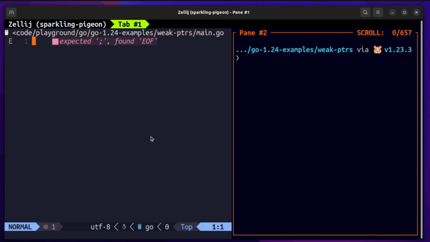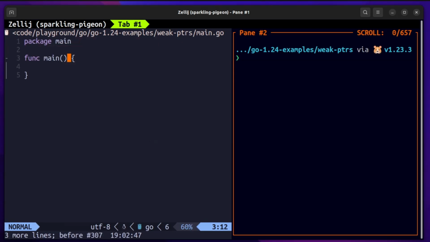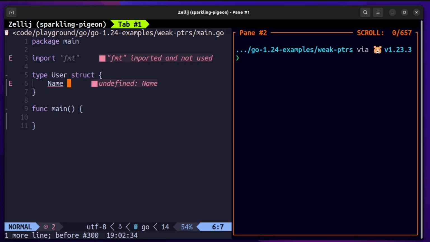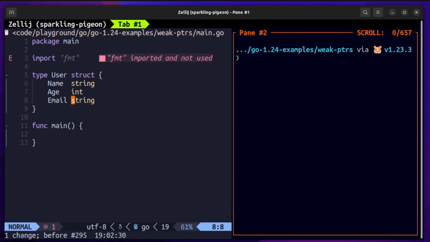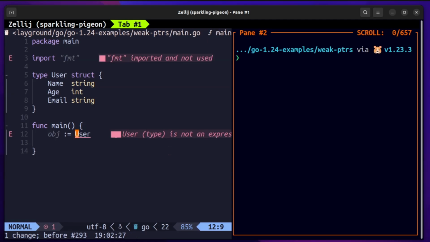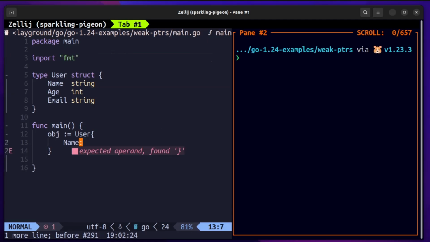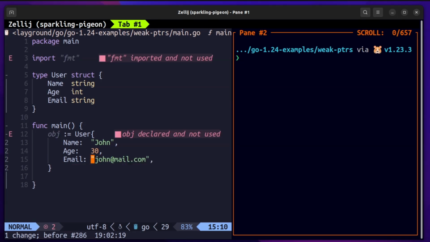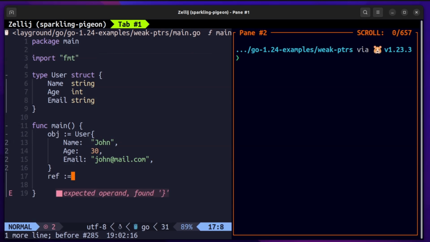So let us start with the examples in the code. Let's start with a simple example, to understand what strong pointers are. Let me create a simple struct User, and it will have fields like name with string, age with integer, and email with string. Now in the main function, I'll create an instance of this User struct, and we'll give it the fields respectively: the name, the age as an integer, and the email as a string again. This is the instance of User, and it's stored in the object.